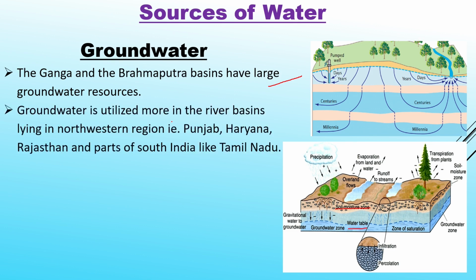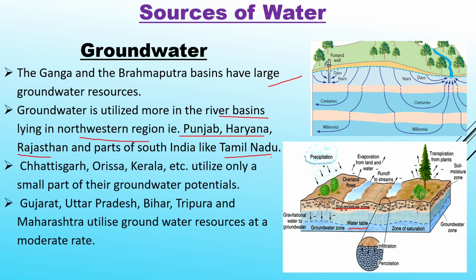Groundwater is utilized more in the river basins lying in the northwestern region, that is Punjab, Haryana, Rajasthan, and parts of South India like Tamil Nadu. Chhattisgarh, Odisha, Kerala, etc. utilize only a small part of their groundwater potentials. Gujarat, Uttar Pradesh, Bihar, Tripura, and Maharashtra utilize groundwater resources at a moderate rate.